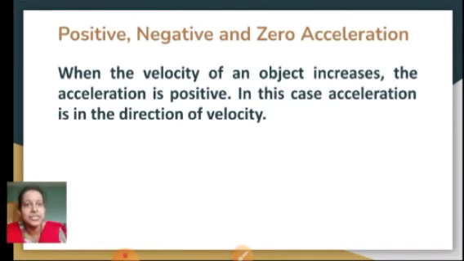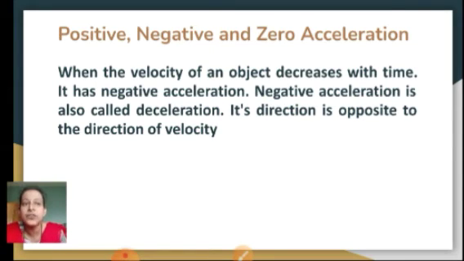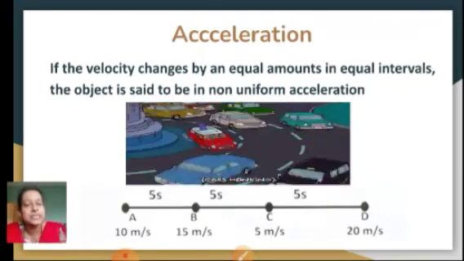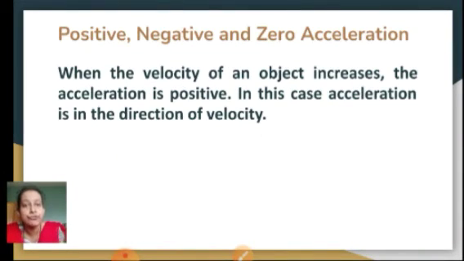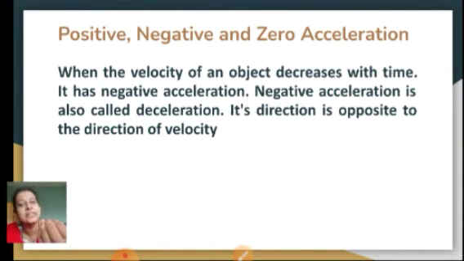Fine. Then next is the negative acceleration. Negative acceleration is when the velocity of an object decreases with time. As in this case only, you can see that from B to C it has decreased, correct? Minus it has become. So here it is showing the direction of the acceleration is opposite to the direction of the velocity. Why? Because when you are accelerating it is like this, but when you are decreasing your speed, you do like this. That means your direction was this way first, now it has changed to this way. So acceleration has changed its direction against the direction of the velocity. So such type of acceleration is also called negative acceleration.